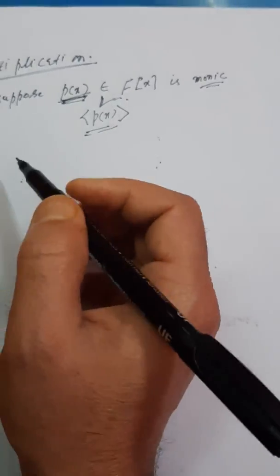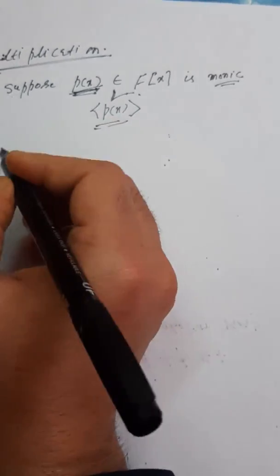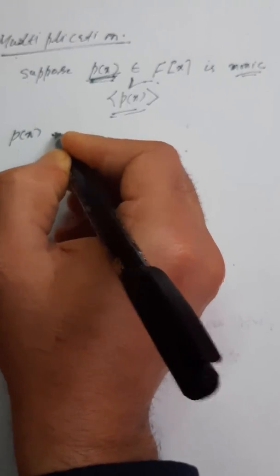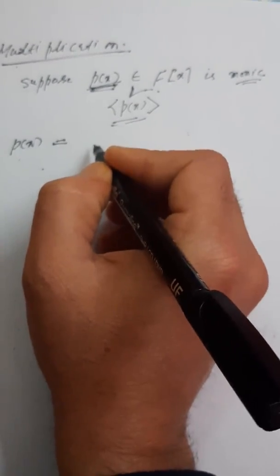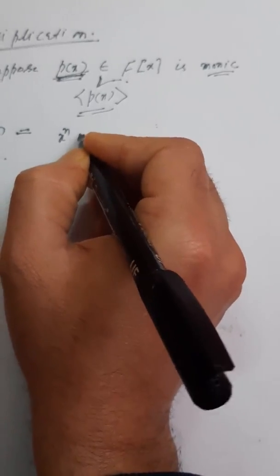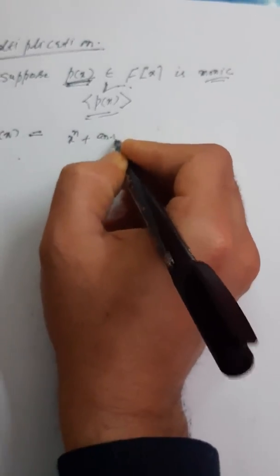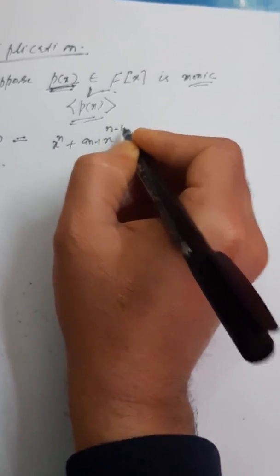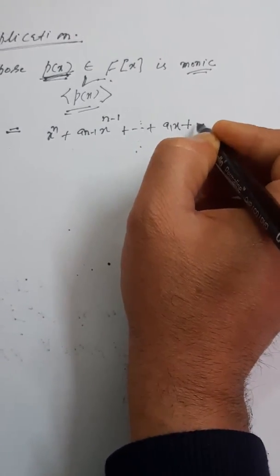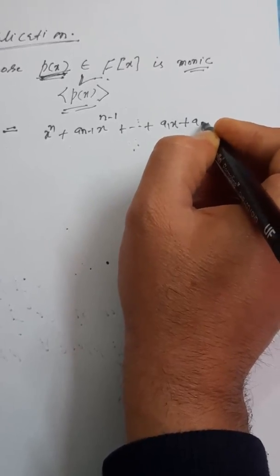Okay. So if it is monic, it would be of this form. So I can take p(x) as x raised to power n plus a_{n-1} x^{n-1} plus so on plus a_1 x plus a_0.